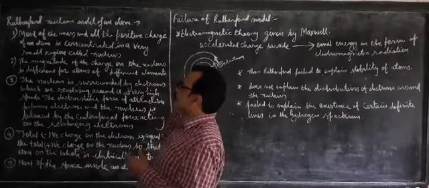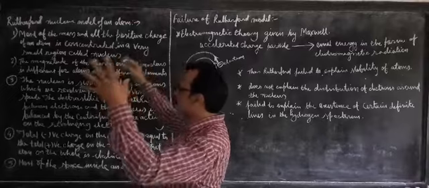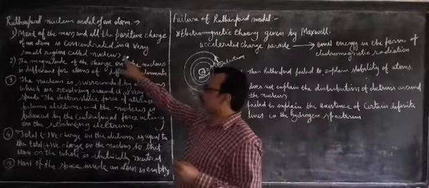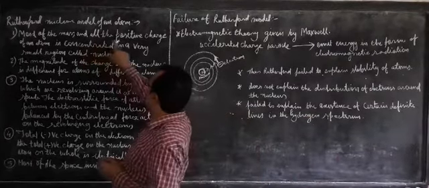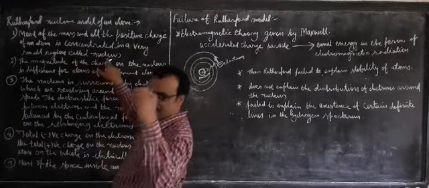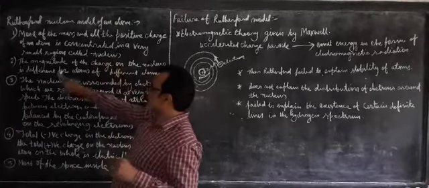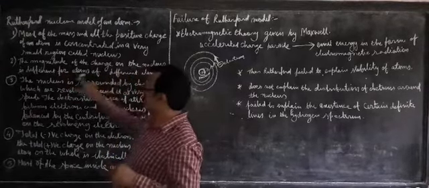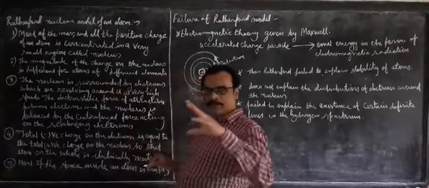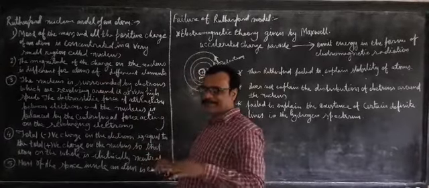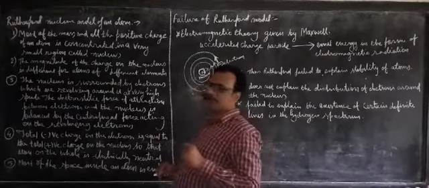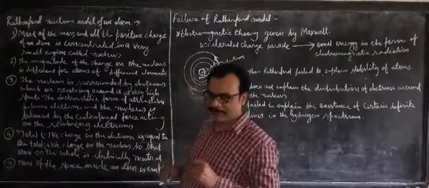We have written here the Rutherford nuclear model of an atom. First, most of the mass and all the positive charge of an atom is concentrated in a very small region called the nucleus, at the central part. Second, the magnitude of the charge on the nucleus is different for atoms of different elements. So the positive charge is there at the central part, known as the nucleus, but the magnitude of the positive charge at the central part will be different for different elements.